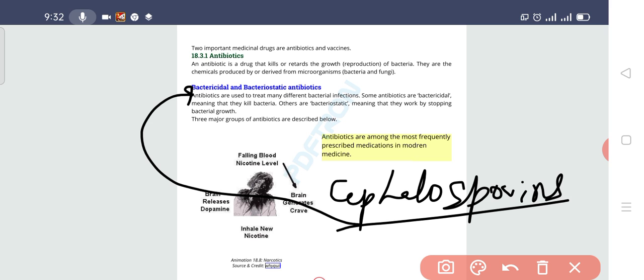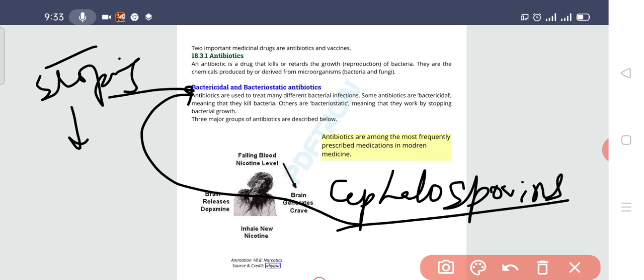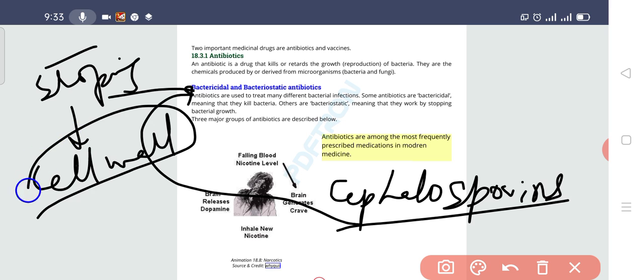And how is it killing the bacteria? It is basically stopping the bacteria from making its cell wall. This antibiotic is not letting the bacteria make its cell wall, so that's why the bacteria are killed. Mostly it is very common to treat pneumonia, sore throat, tonsillitis and bronchitis.